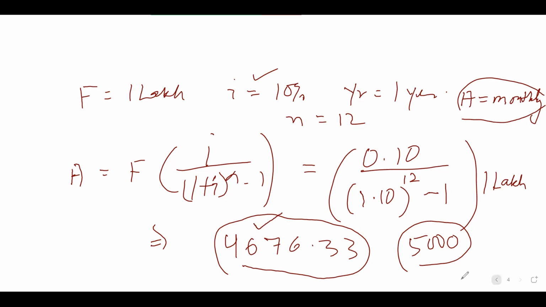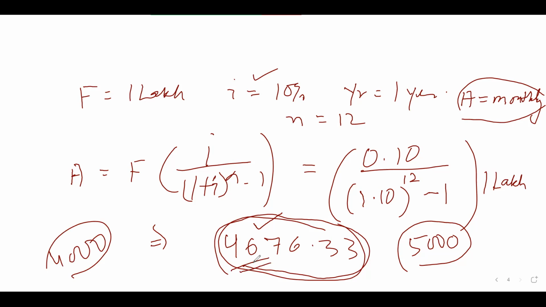this is what you are doing with these formulas. So the maximum investment you should make is 4676. If that person or scheme is asking you to pay something more than this value, you should not invest, because the A value for this 1 lakh at 10% is this much. But if it is asking you to pay 4,000, yes, you are benefiting, because you can pay up to 4676, but it is asking you to pay only this much. So it is a very good investment, you can go for it. So this is what your fourth formula is doing.